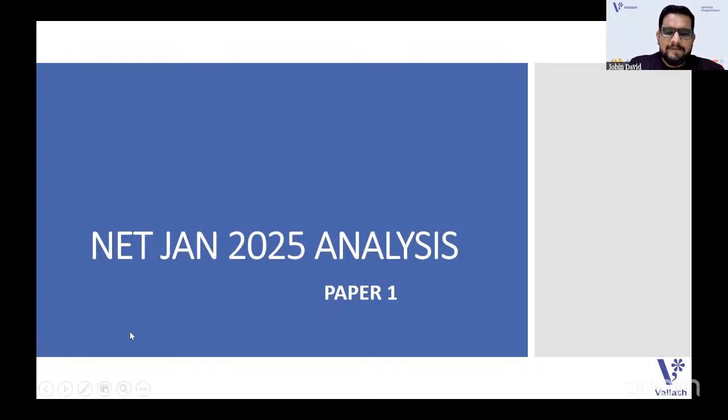So we'll have a paper one analysis with the 10 units that we have in paper one, starting with teaching aptitude. What I got from our students who wrote the exam, I have compiled some of the topics that have come for the exam. So we'll begin with teaching aptitude. I think the exams went well for those who wrote the exam.